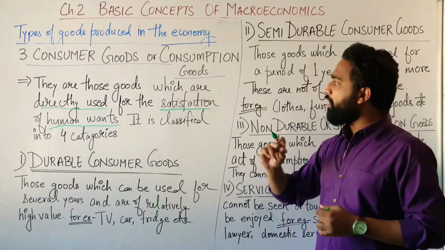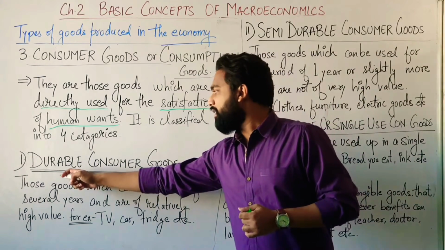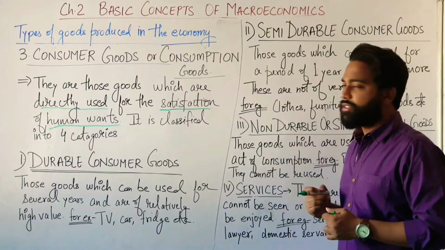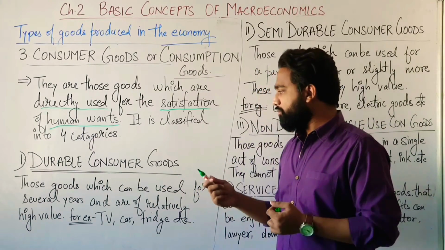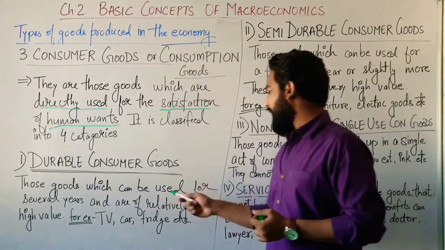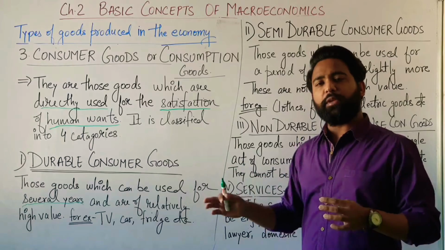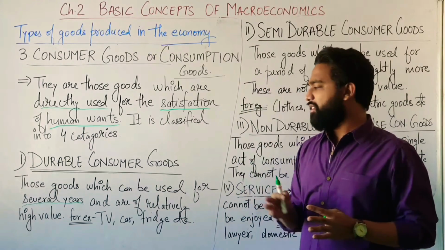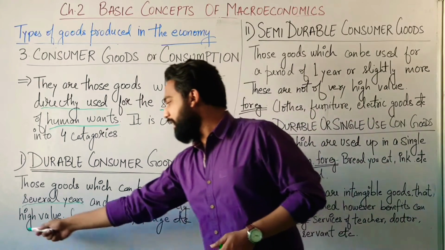Now, the first type of consumer goods is durable consumer goods. Now, what are durable consumer goods? Those goods which can be used for several years, and are of relatively high value.